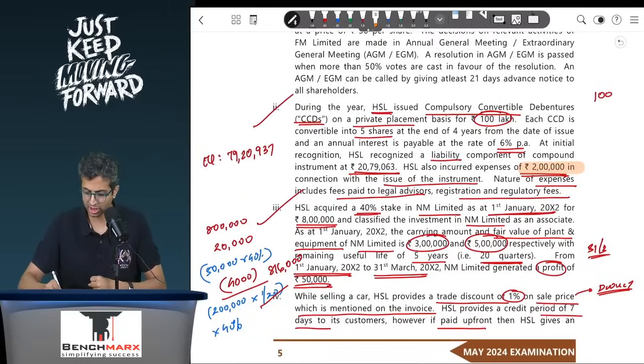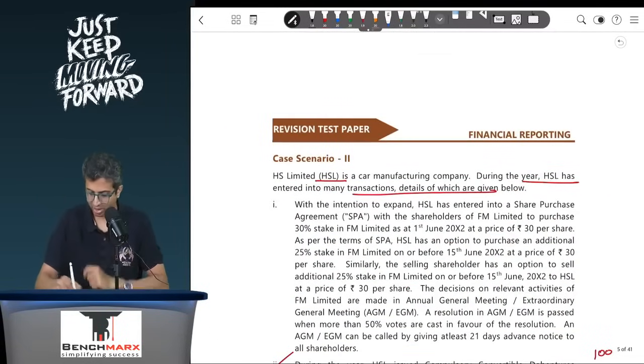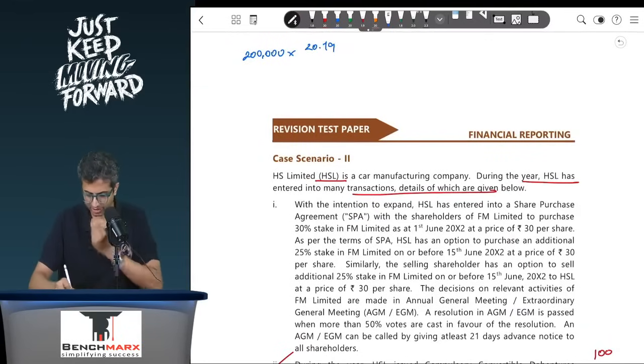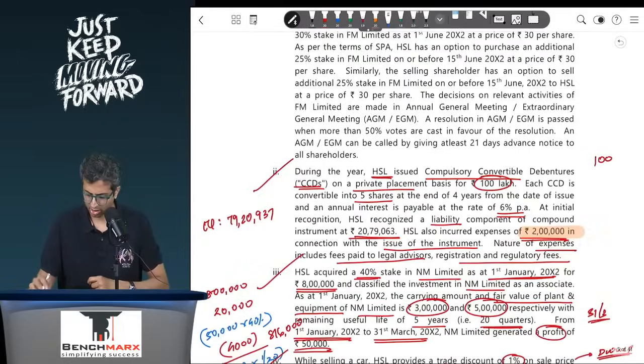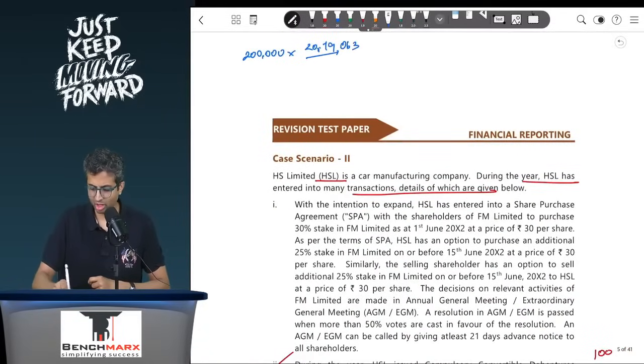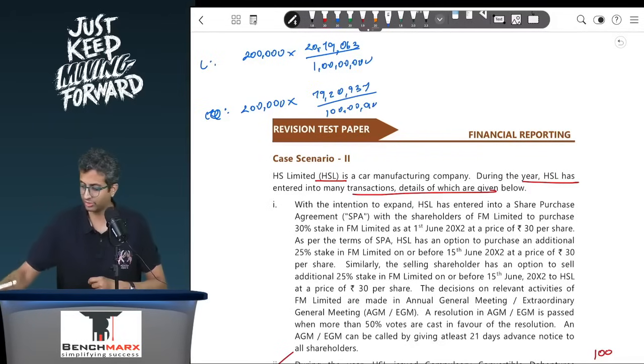So if you go to see over here, let us say you will have 2 lakhs into 20,79,063 upon 1 crore. This will be attributable to the liability component and you will deduct it. The remaining will be attributable to the equity component. So this is 2 lakhs. You can even take this as a balancing figure, into 79,20,937 upon 1 crore.